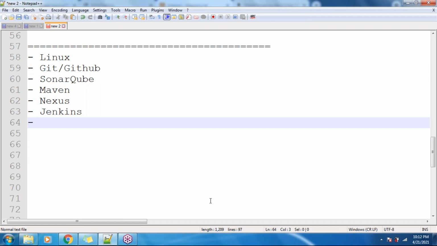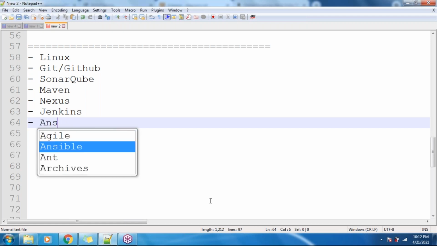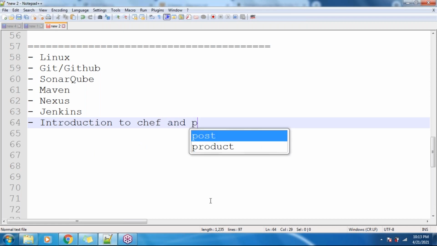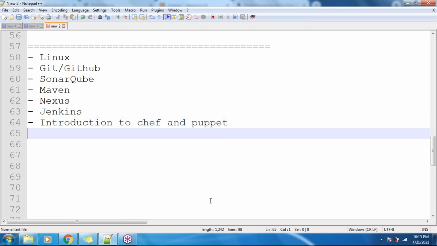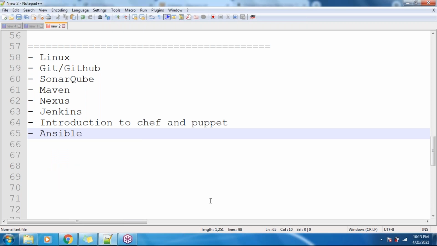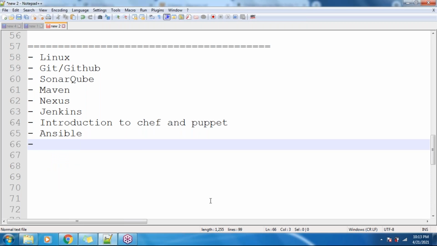Then an introduction to Chef and Puppet. Then we'll be teaching Ansible, that is our configuration management tool. For all these tools, you'll be getting the documentation, guys.